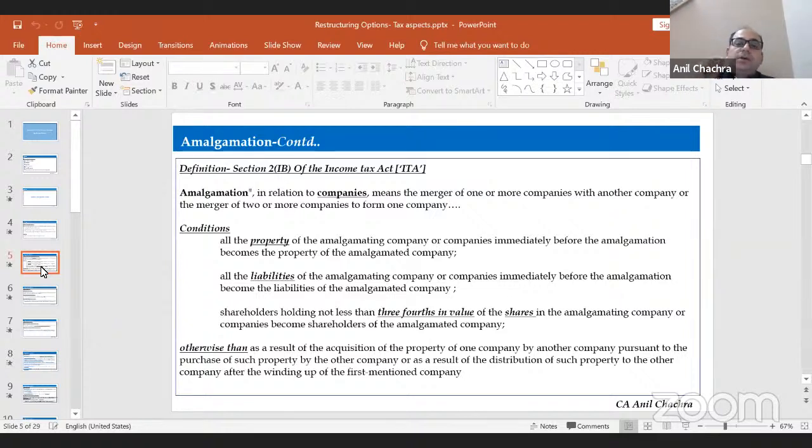So when we talk about this amalgamation, it should be tax neutral. Tax neutral means that all the conditions which have been prescribed in the definition part need to be kept in mind. Only and only in that case will this amalgamation be tax neutral, and you don't need to pay any tax when you do this restructuring from the income tax point of view. So all the related sections we need to keep in mind, and we will discuss them one by one in the later part of our discussion.